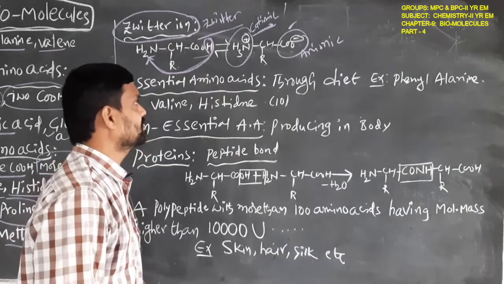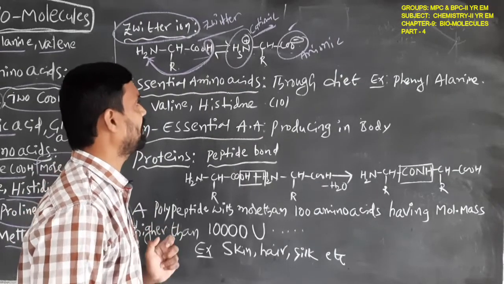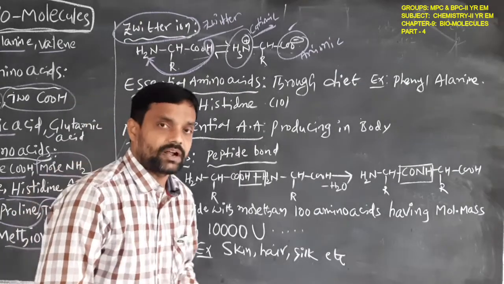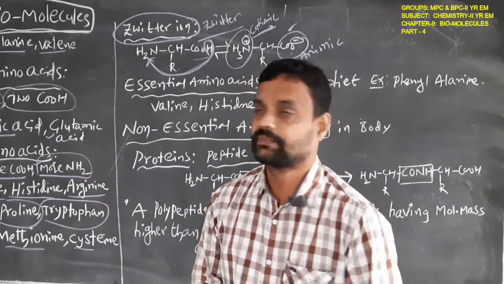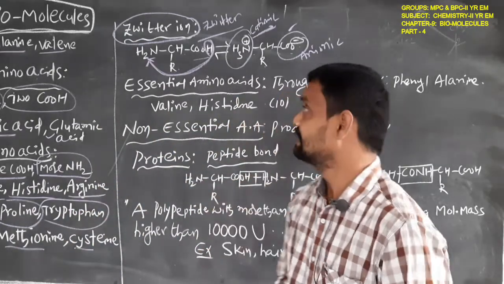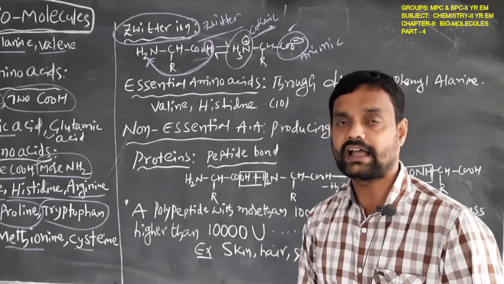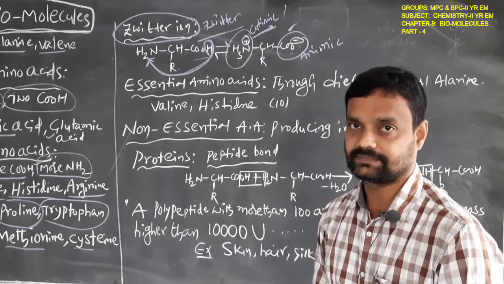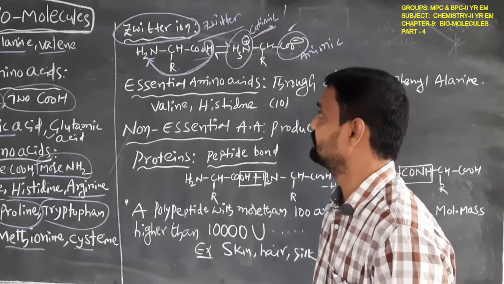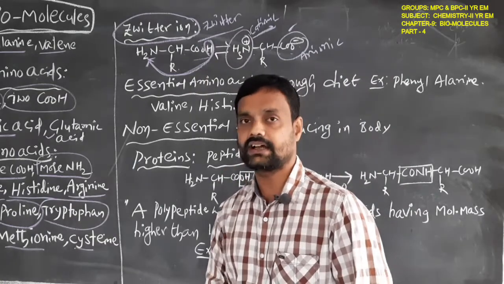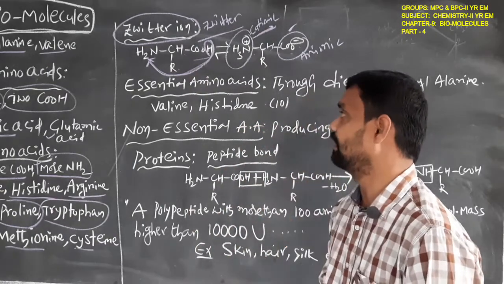So here the amino acids form Zwitter ions. This is the special property of the amino acid. This Zwitter ion is amphoteric in nature. So this is the property of the amino acid and the Zwitter ion.